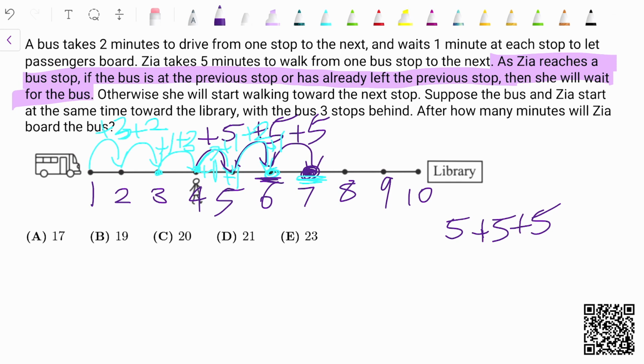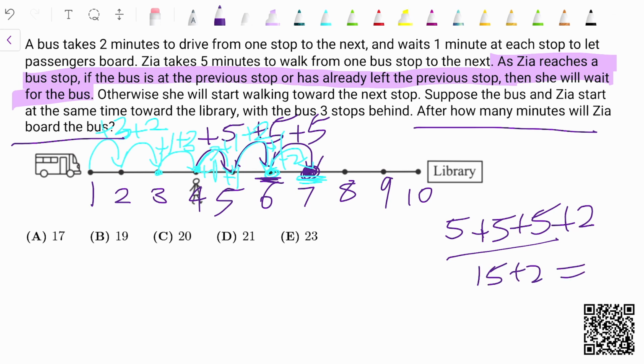However, it's asking after how many minutes will Zia board the bus. And Zia cannot board the bus if the bus is 5 minutes behind her, so she has to wait another 2 minutes before she can board the bus, adding it to our total sum time. Since 3 5s is equivalent to 15, 15 plus 2 is equivalent to 17, therefore the answer is A, 17.